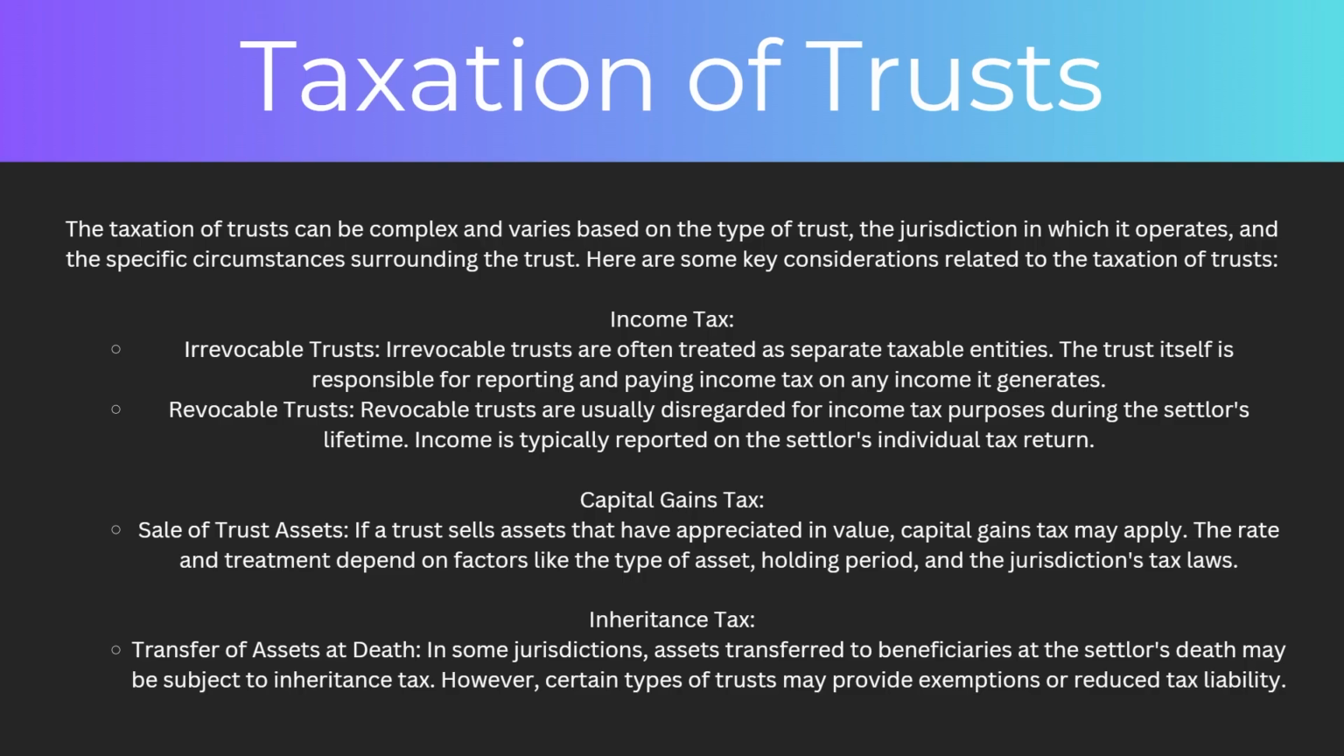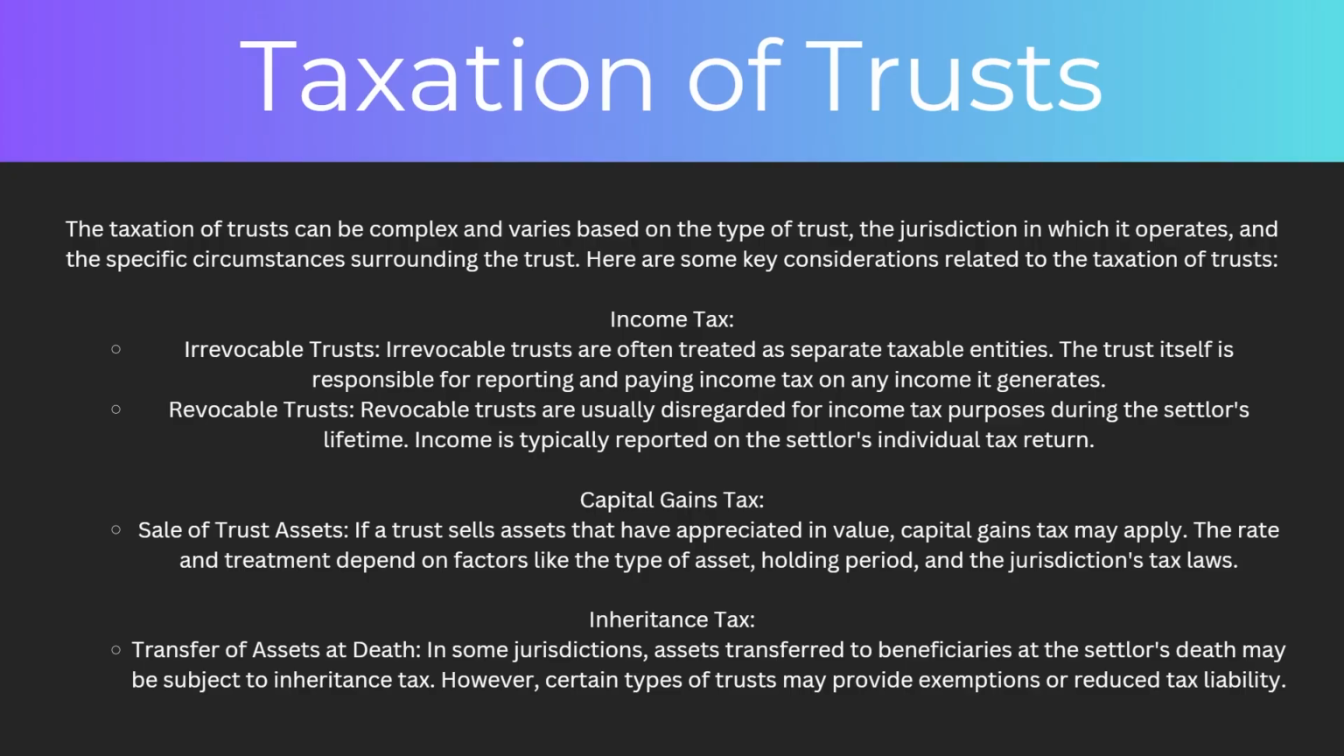Irrevocable trusts are often treated as separate taxable entities. The trust itself is responsible for reporting and paying income tax on any income it generates. Revocable trusts are usually disregarded for income tax purposes during the settlor's lifetime. Income is typically reported on the settlor's individual tax return.